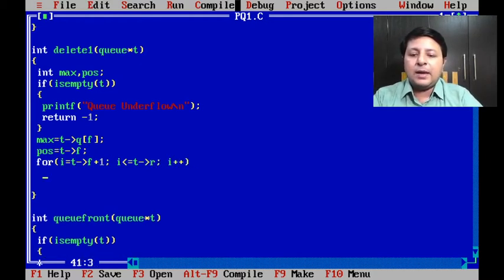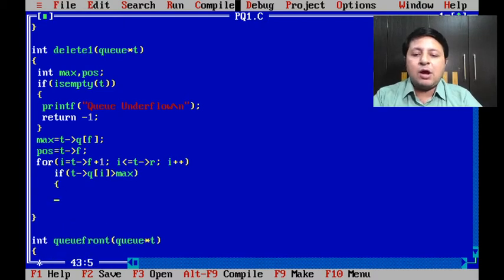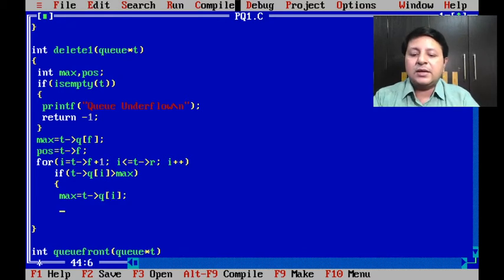If any element t->Q[i] is greater than max, obviously we got a new max. So my max will be t->Q[i], and my position will be i.